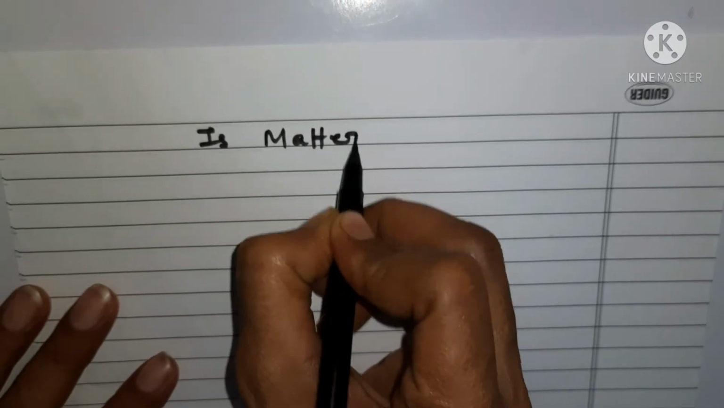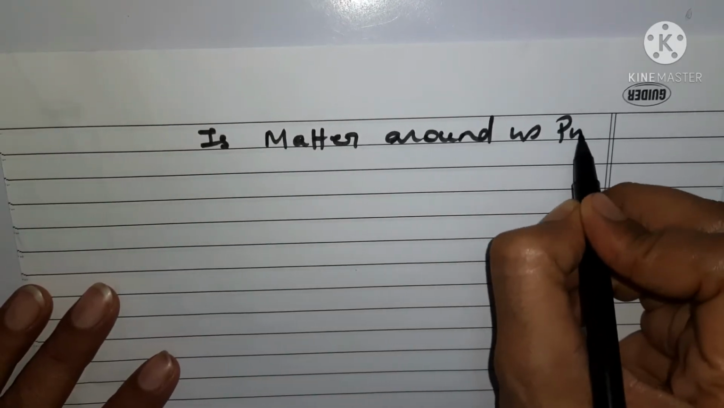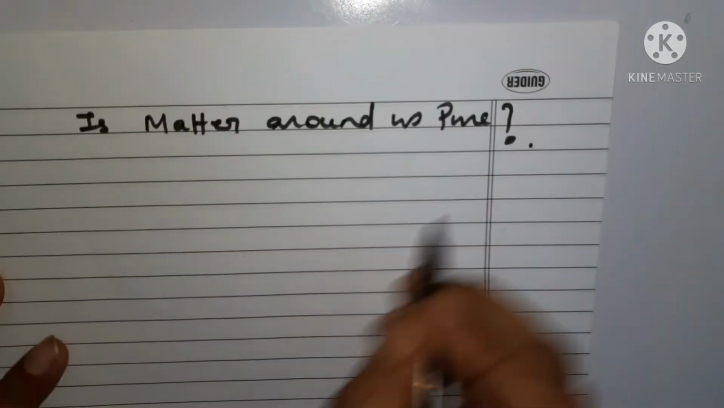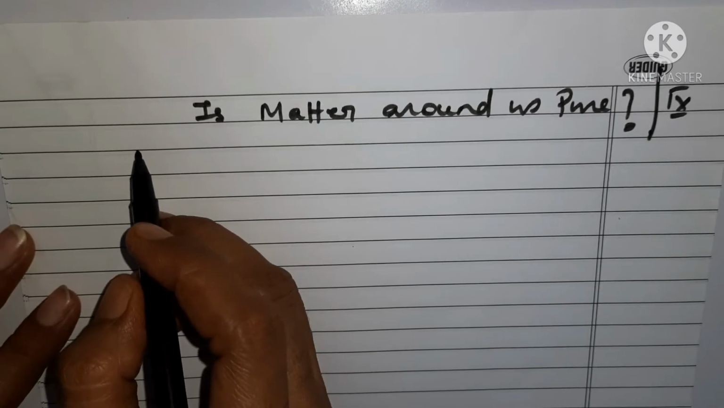So we have started with a new series on the chapter Matter Around Us Pure. This is a chapter in class 9 CBSE board, and the name of the chapter is Matter Around Us Pure. Okay, so this is our chapter and we have started with the new session.